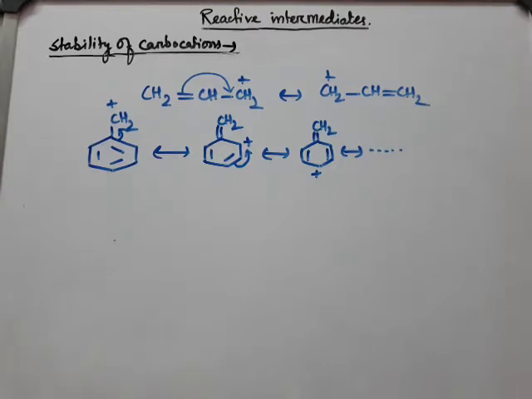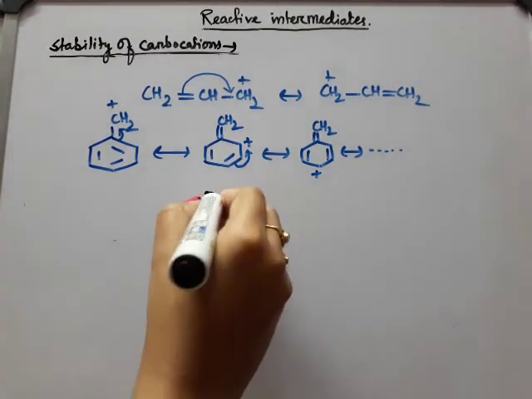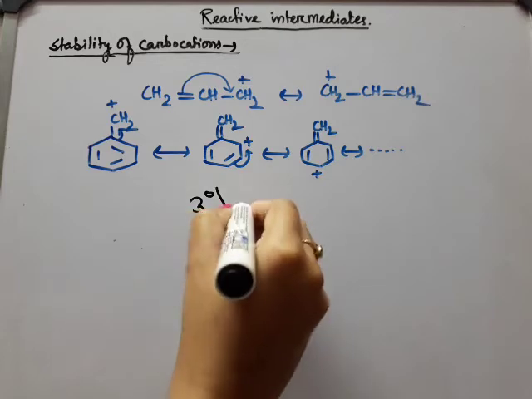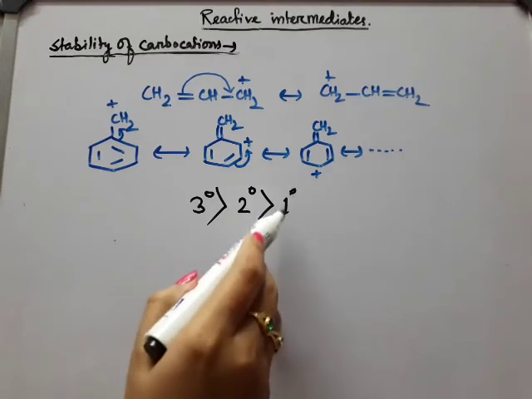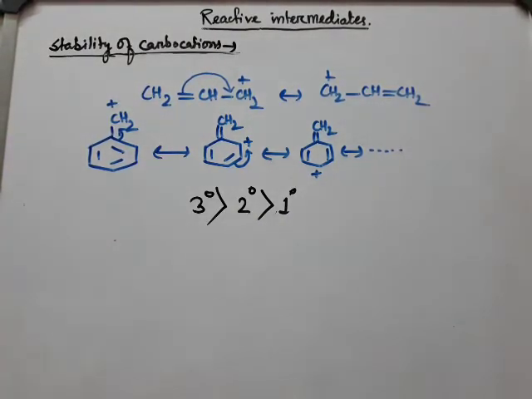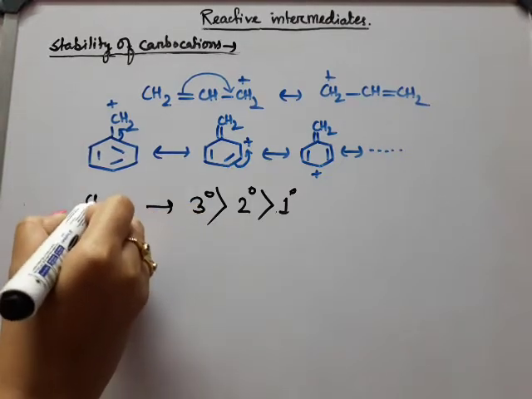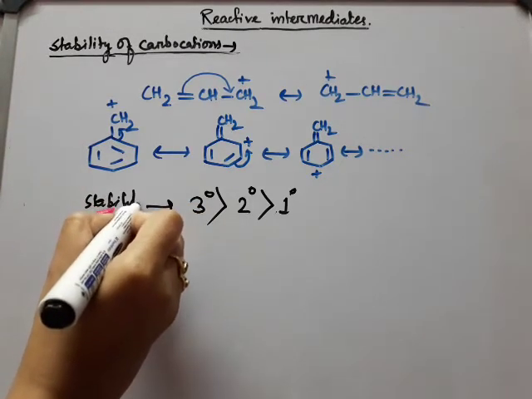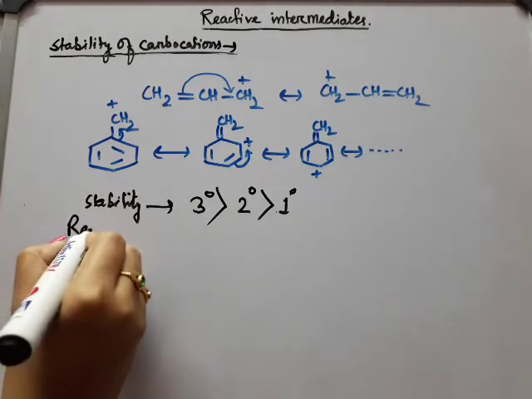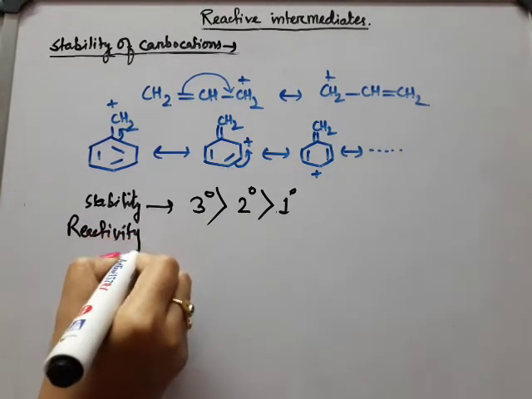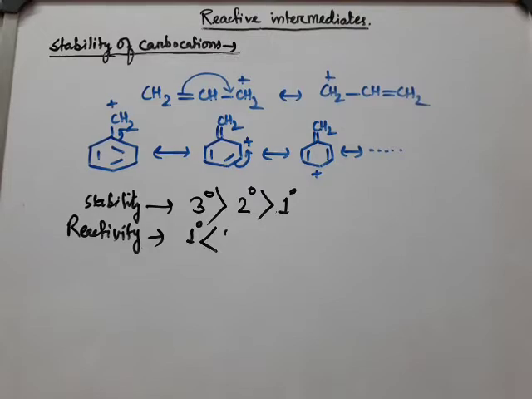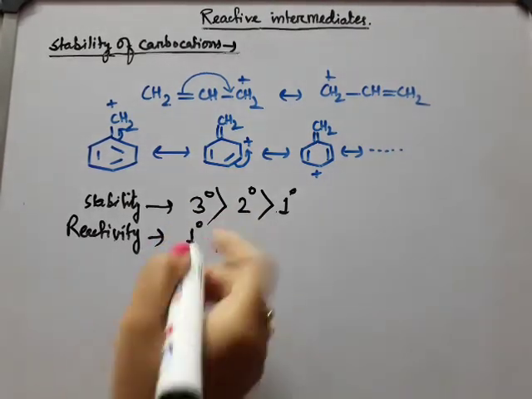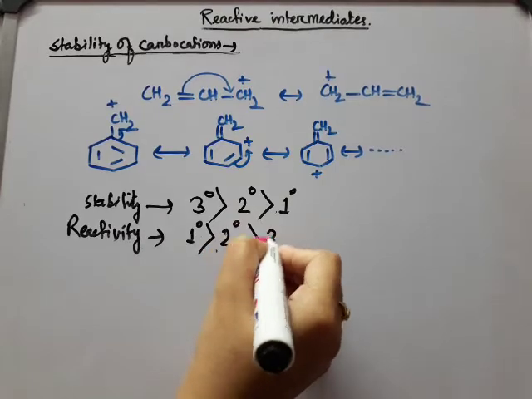All of these types of effects show that 3 degree carbocation is most stable, followed by 2 degree and 1 degree carbocations, and 1 degree carbocation can be stable if the resonance effect is there. Okay. So this is the stability order, and the reactivity order is absolutely reverse. That means 1 degree is most reactive, followed by 2 degree and 3 degree.